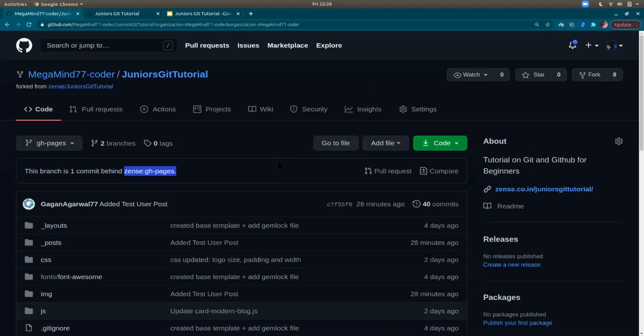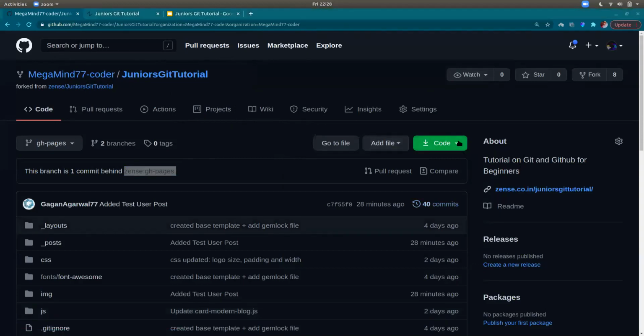Fork is not branching. What fork does is it basically creates a copy of the repository onto your account. So why are we doing this? So that we have permission to push changes onto any repository that we own, right? The forked version is the repository that we would be owning, and we could push changes onto it, and these changes could then be used to create a pull request. Are you guys able to follow this? Somebody type in the chat.